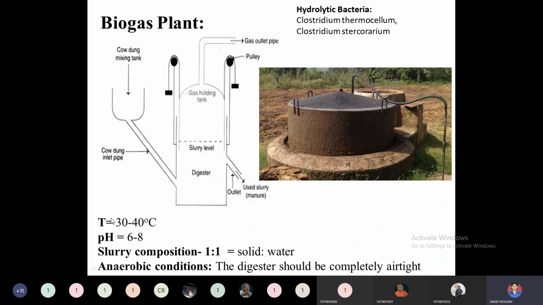According to the research papers, many report the ideal temperature for this digester to be 30 to 40 degrees centigrade and pH 6 to 8, which is beneficial for the anaerobic bacteria. Then the slurry composition of solid to water is 1:1, and anaerobic conditions need to be maintained by providing airtight conditions inside this biodigester.